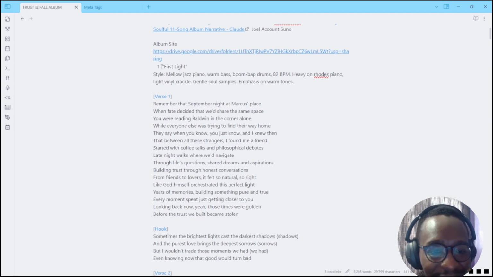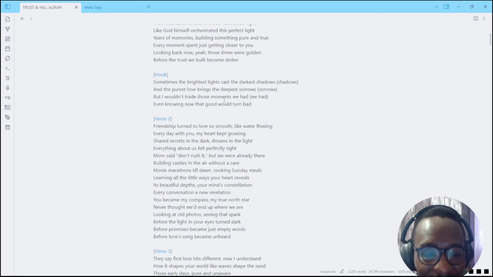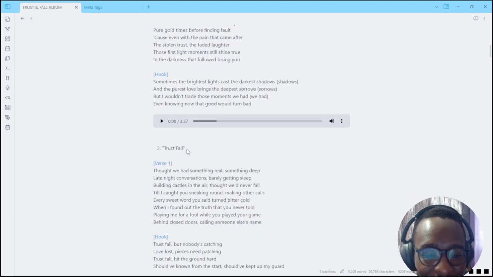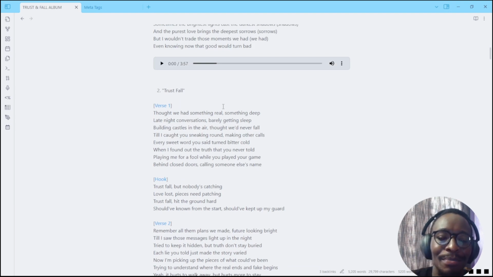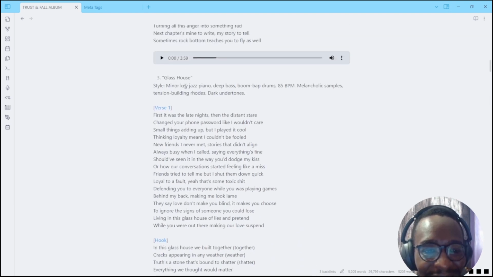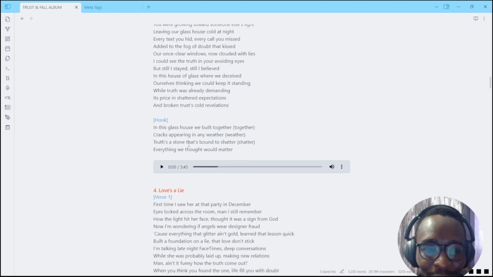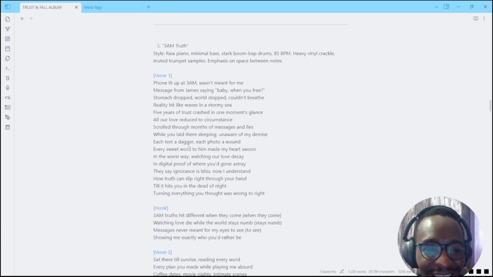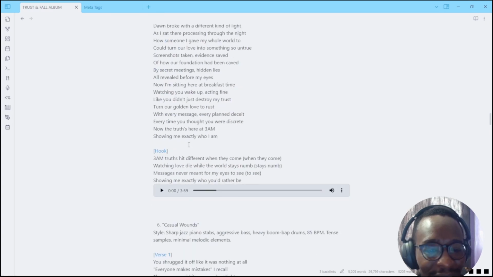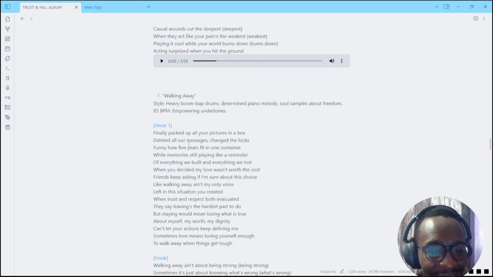This is First Light. This was the first song introducing the album. This was the style that I used, and then this is the first verse. I have the song here, and then the second song as well. This is a song that became the song for the album, Trustful. And then after that we have the Glass House. You can see they have a similar song structure, give or take. And so I came up with 12 songs. You can listen to them, and this is good.